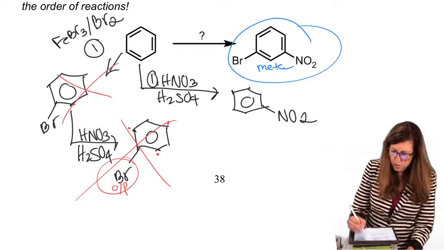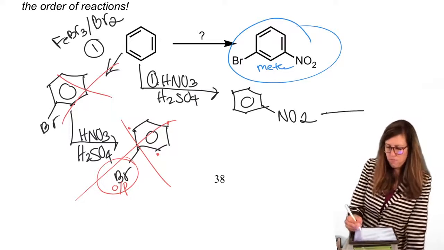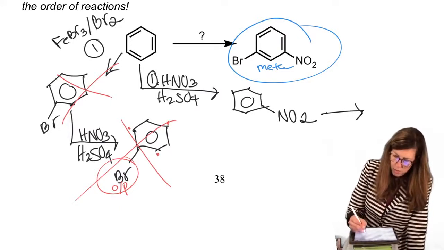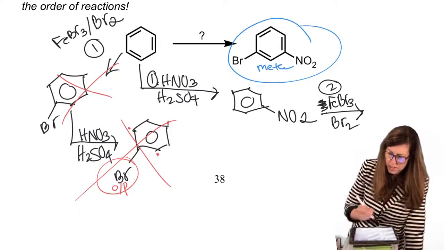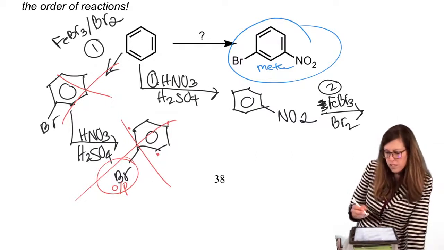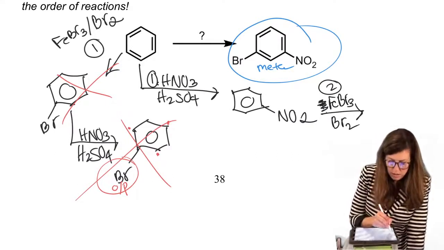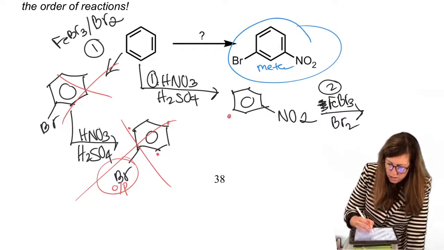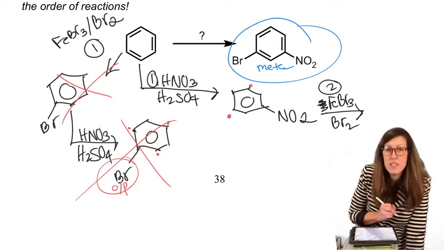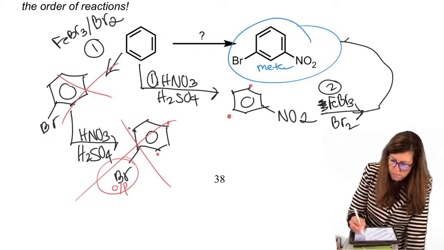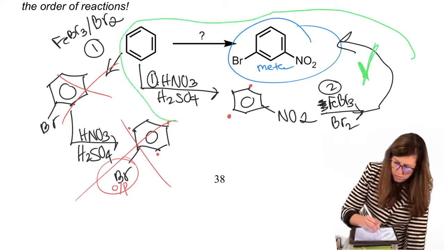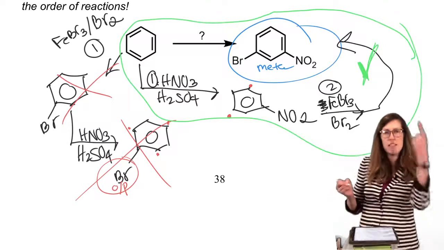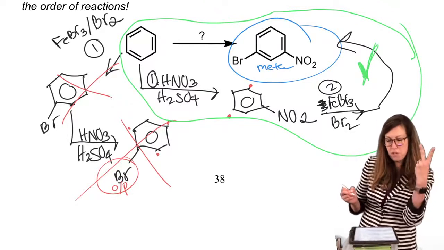So let's see if this one's more promising. Nitro. Let's add the bromination step. FeBr3 and Br2. I don't even need a 1 because this is actually my second step. All right, so nitro. Look at our table. You might remember it's a meta director. Bingo. That'll get us to the product. So here, we're good to go. So our final synthesis is step 1, nitration, step 2, FeBr3, Br2.